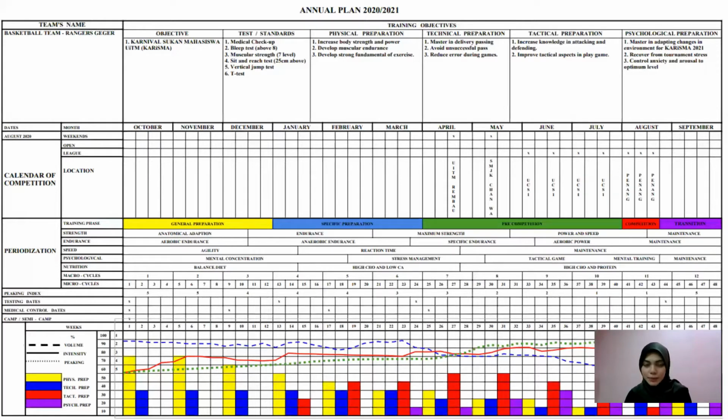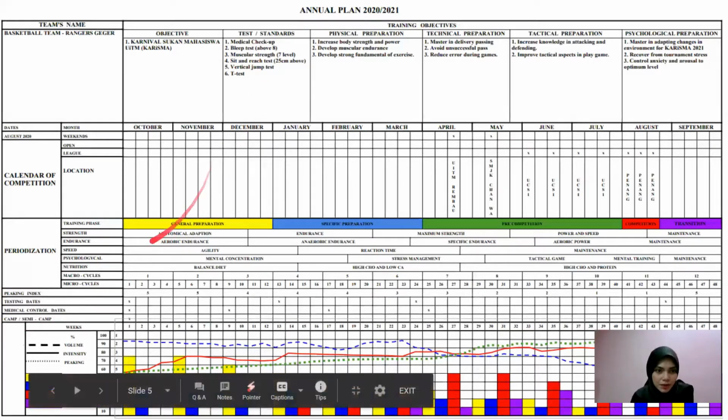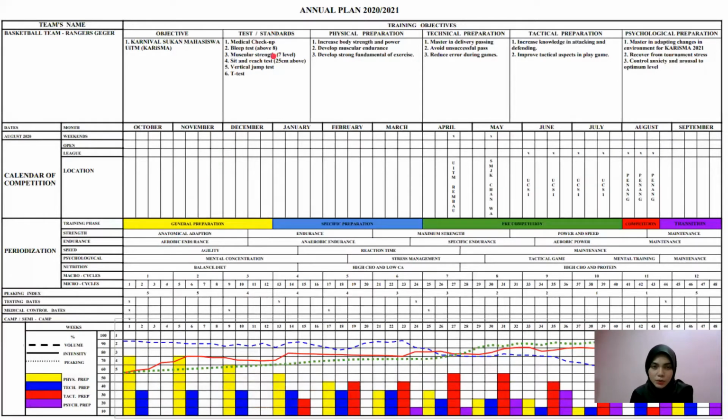For testing dates, we will focus on the standard tests: a medical checkup, lip test, muscular endurance, sit and reach test, vertical jump test, and also T-test.